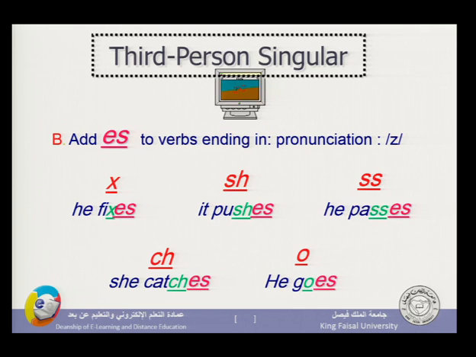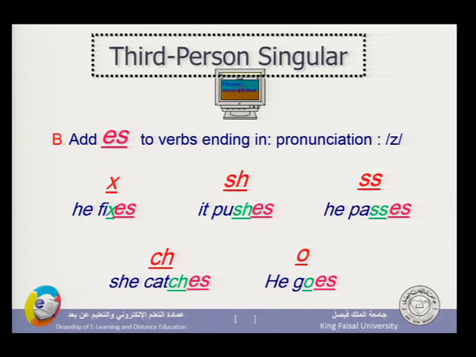Notice here, fix, it ends with S. So the other S is pronounced as Z, so he fixes. As I said, if we have please, we have already an S. If we have to add another S, the other S is pronounced as IZ. So he pleases.